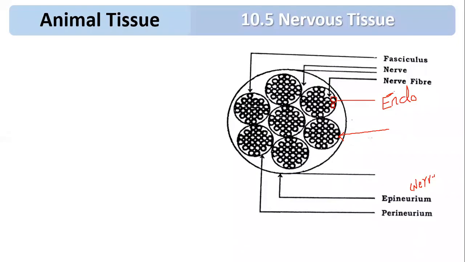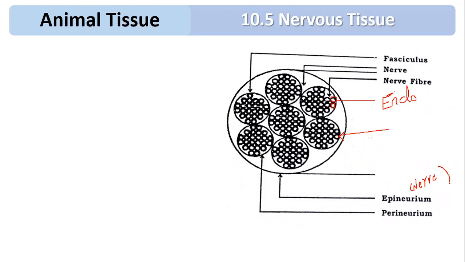The first neuron is surrounded by a single connective tissue capsule called endoneurium. Many endoneurium come together and form a bundle. That bundle is covered together by perineurium, and then many perineurium are covered together by the epineurium. What is epineurium? Epineurium is nothing but the nerve.